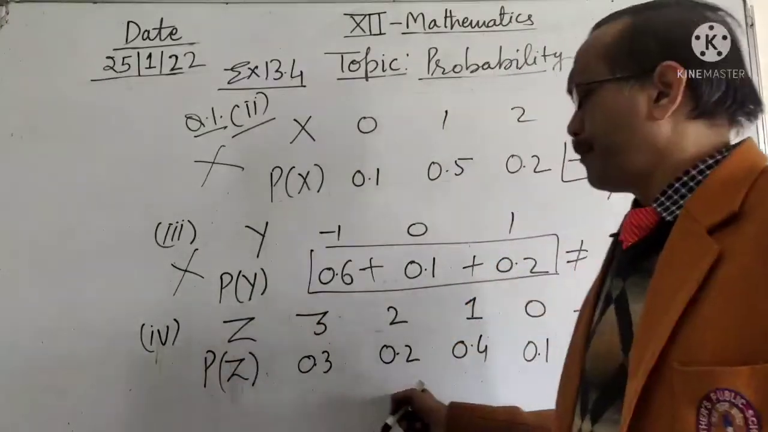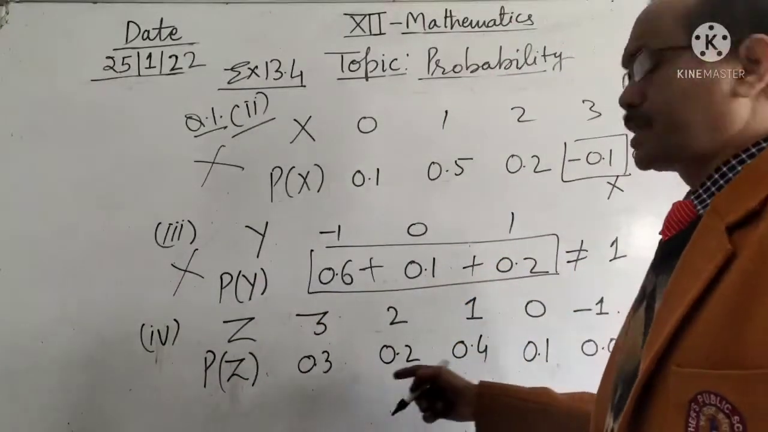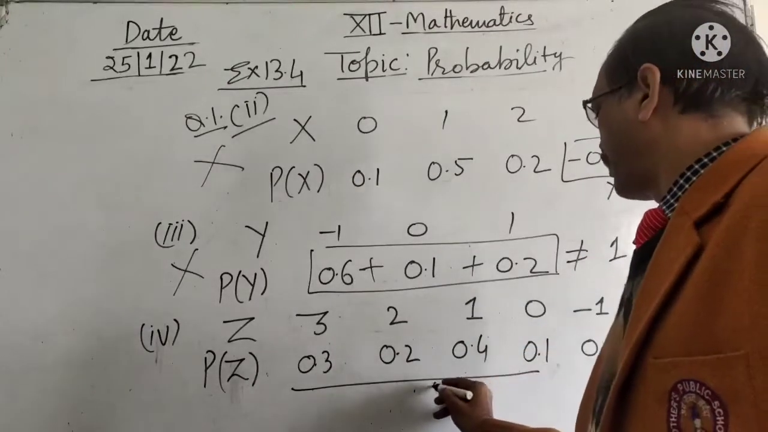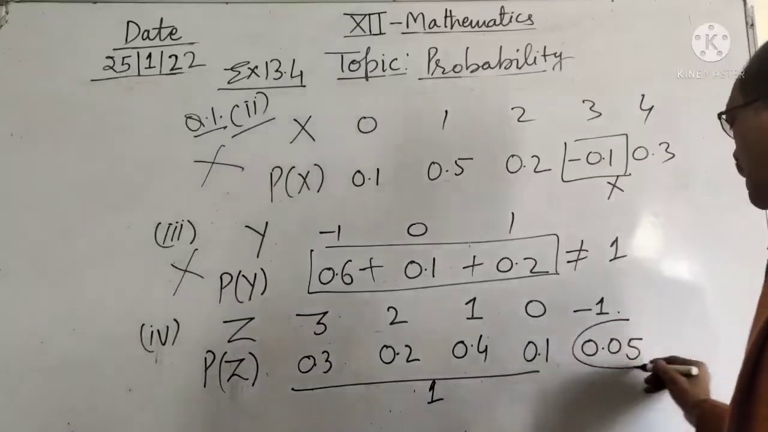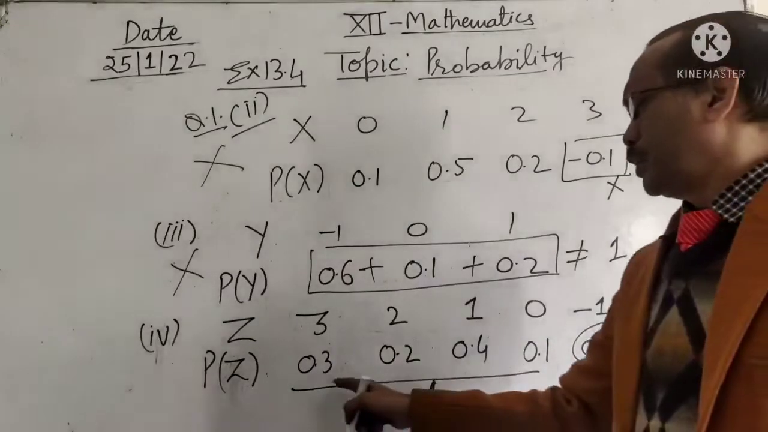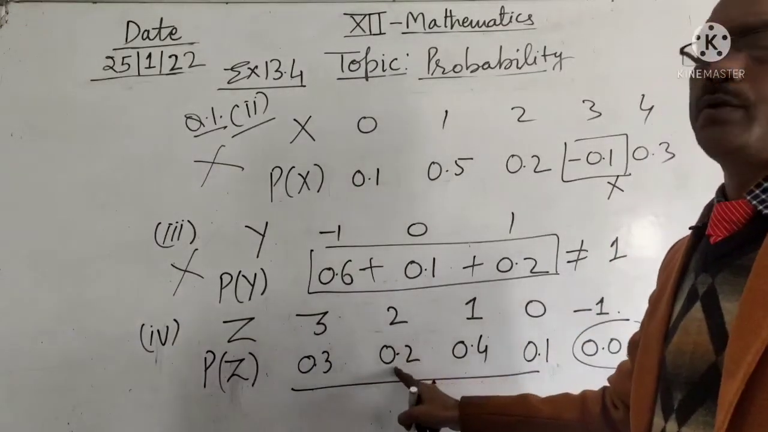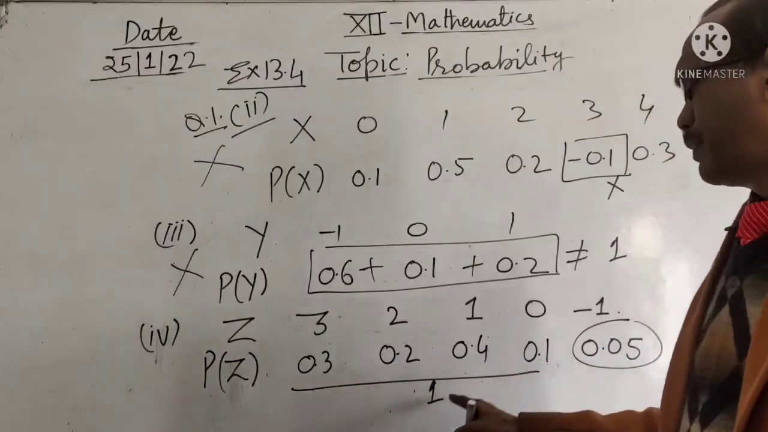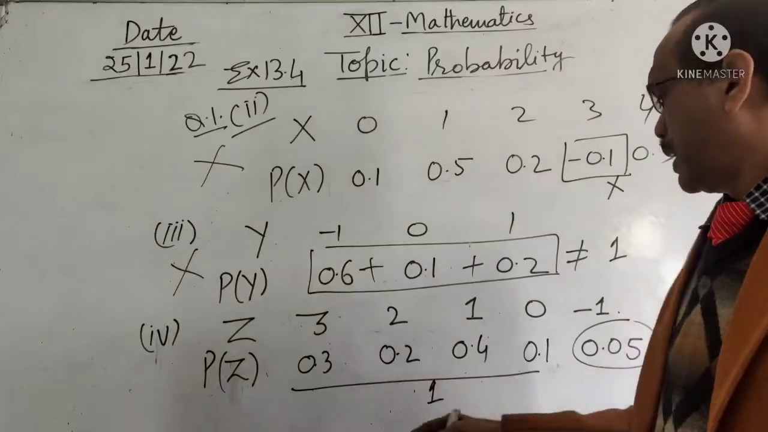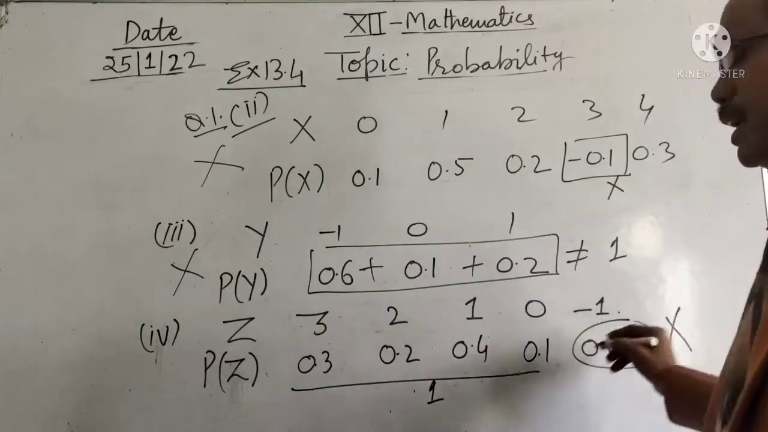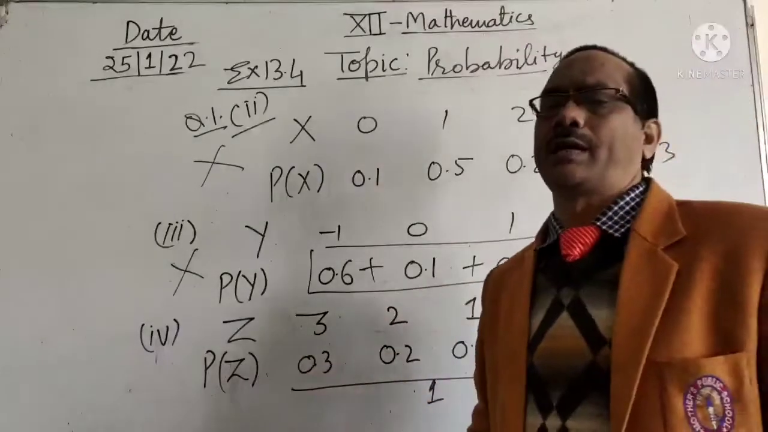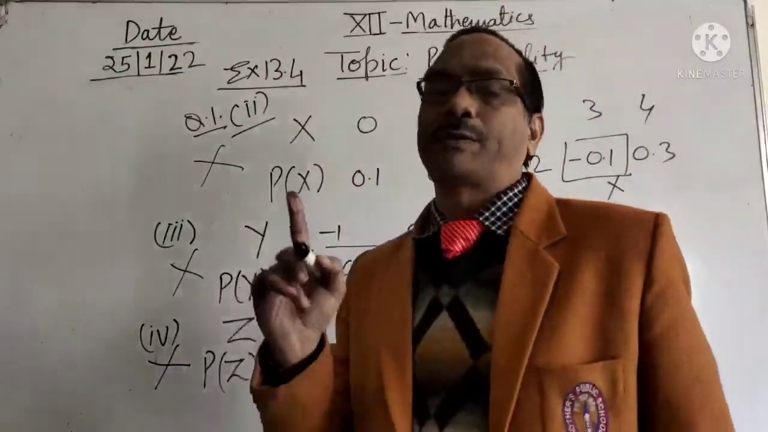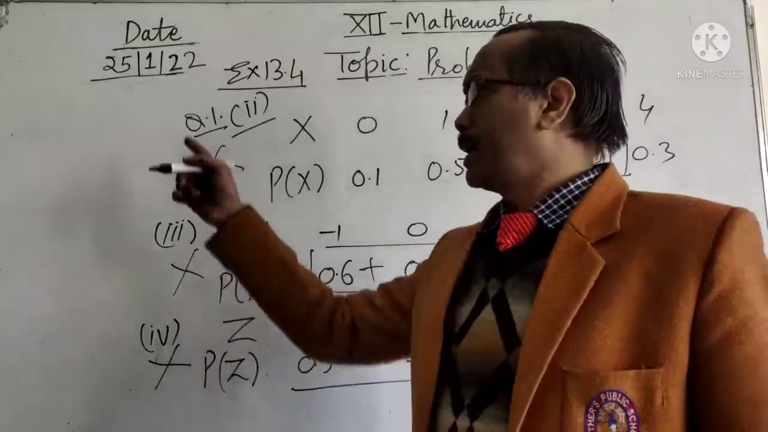And in the fourth part, the sum is more than 1. This sum is 1 and this is extra. 0.3, 0.2 is 0.5, 0.4, 0.9 and 0.1 is 1. So this is also not correct. Here the sum of all the probabilities is more than 1. So this distribution is also wrong. So only the first part is correct and the others are wrong.